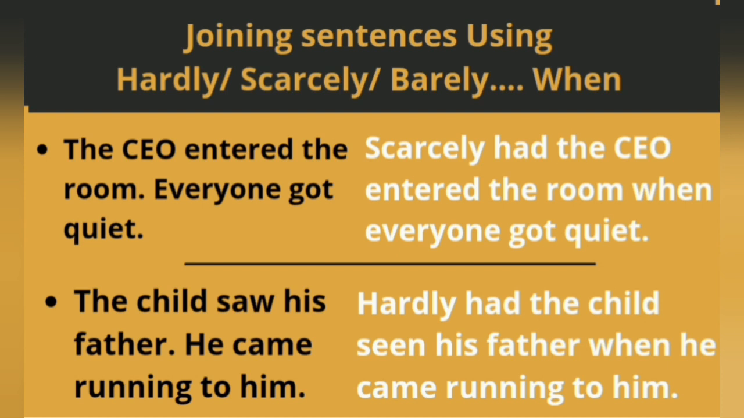Let's see the second example. The child saw his father. He came running to him. What does this mean? As soon as the child saw the father, the child came running to his father, right? So this can be joined using hardly. Hardly had the child seen his father when he came running to him.